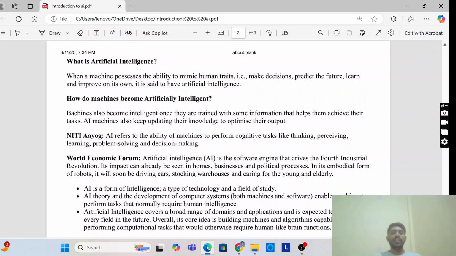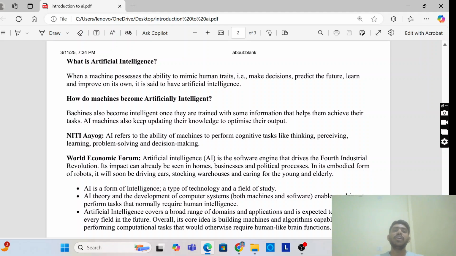it is said to have artificial intelligence. Whenever the machine possesses the ability to mimic human traits, how the human experiences, how the human learns, how the human does all the things, the same thing will be experienced by the machine. That is called artificial intelligence. The machine will work like the human and act like a human being. That is what artificial intelligence is.